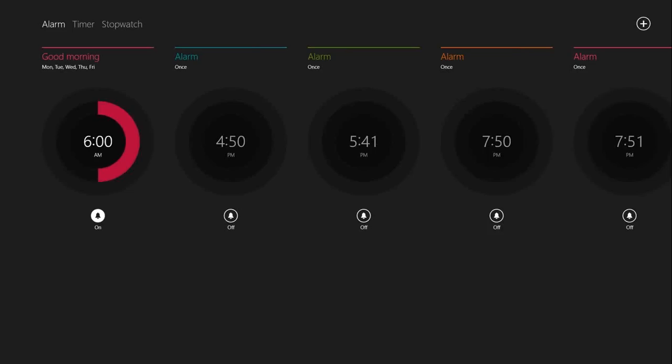On the top left, you can see alarm, timer, and stopwatch. These are basically the 3 navigations on this application. I've highlighted those 3 for you: alarm, timer, and stopwatch.